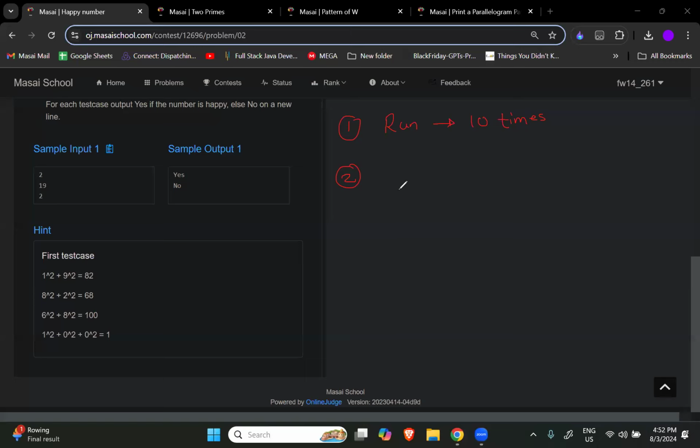Do you remember that while loop that we use, right? What did we use? That n should be greater than 0, and then I will do n modulo 10, then I will do n divided by 10, right? So these are the two things. If we combine them, we get the logic.